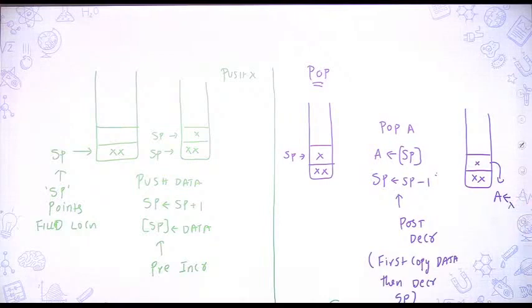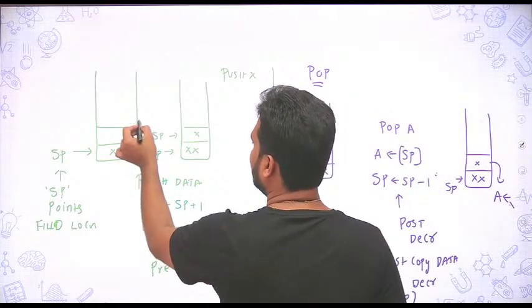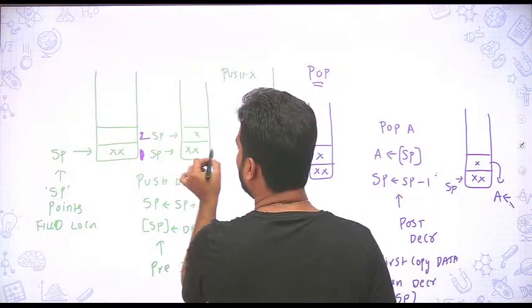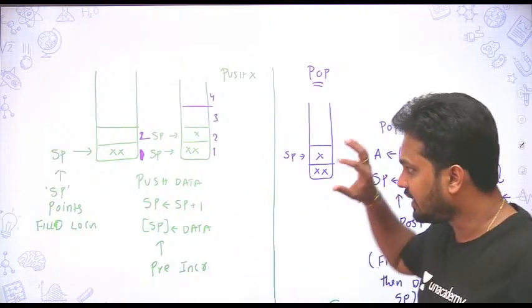Okay, fine. So A will be copied with X and your SP will be moving into this. Right. So in this case, your stack addresses are in the mode of incrementation 1, 2, 3, 4 and so on. Okay, there is another way.